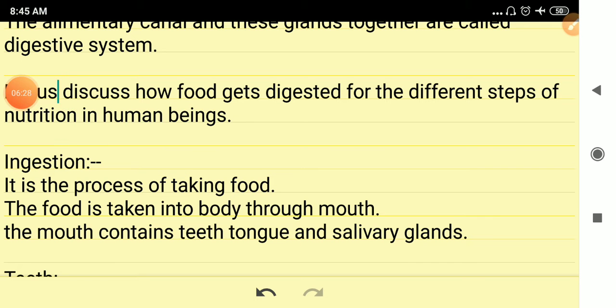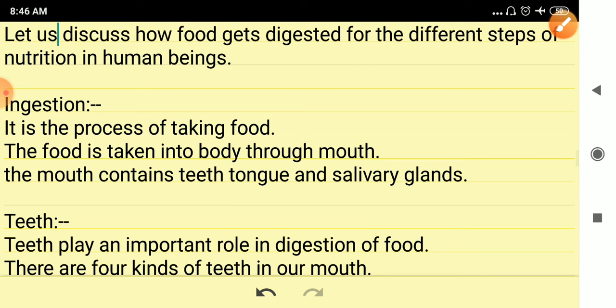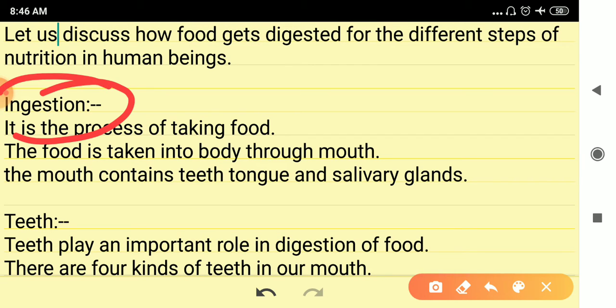Now let us discuss how food gets digested in the different parts, for the different steps of nutrition in human beings. The first step is ingestion. It is the process of taking food inside the body. As we have discussed earlier, the food is taken into the body through the mouth.